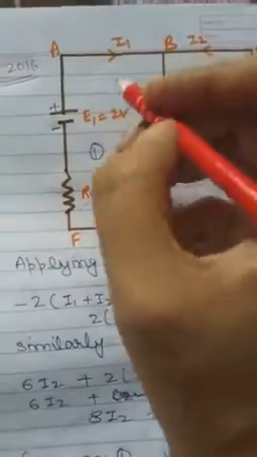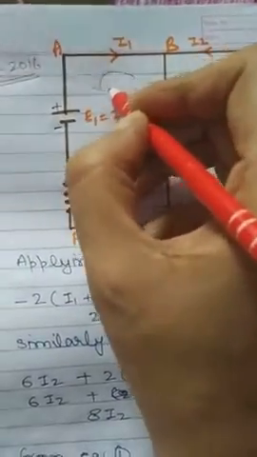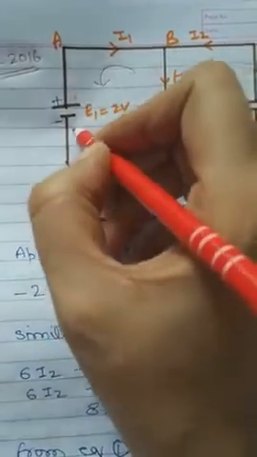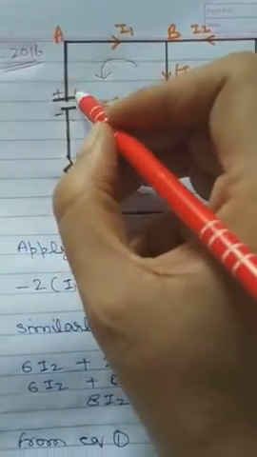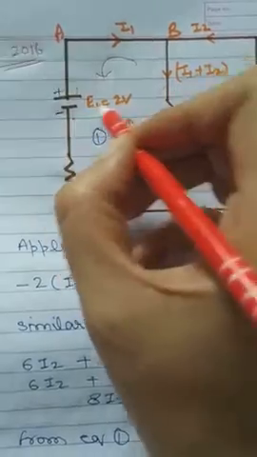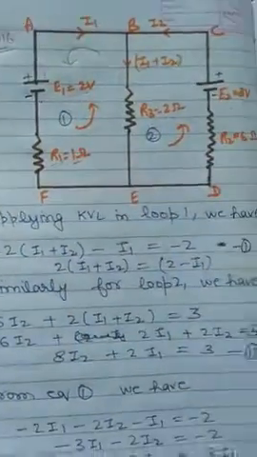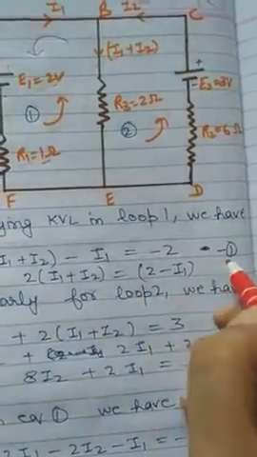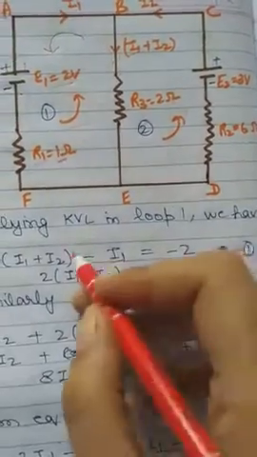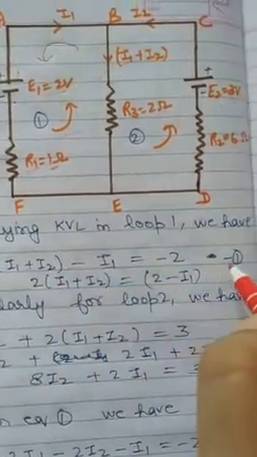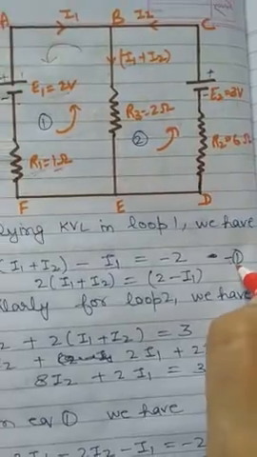Clear? Now when we'll go along this direction, so you can see we are going from the positive to the negative terminal, is it? So that means decreasing potential, so it will be taken as negative. So this will be minus 2. Now this is your equation 1. We can simplify this equation also, but leave it. I have done here till equation 1.